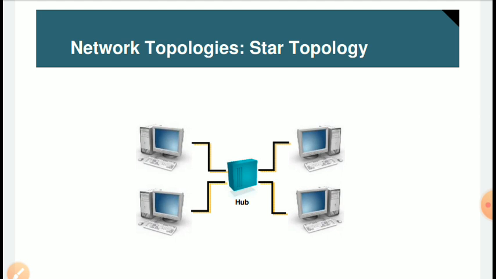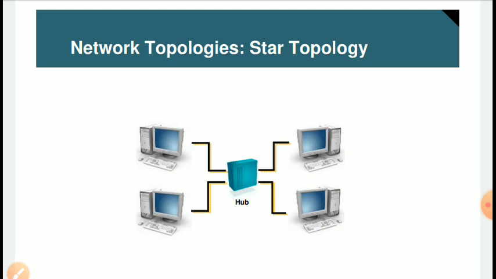Now star topology, or star networking. In this networking there is one main central hub, and each node, meaning each computer connected to the network, is directly connected to the hub or switch.